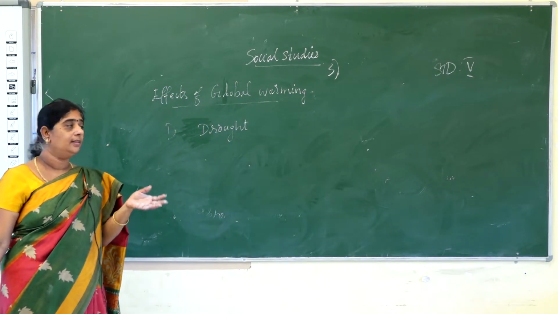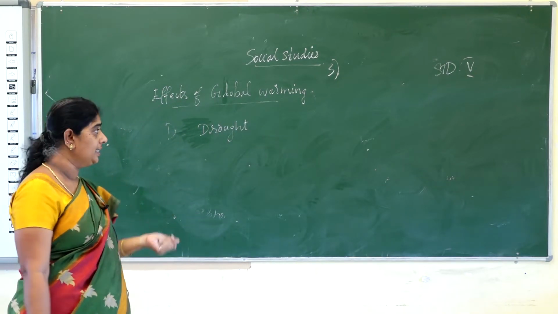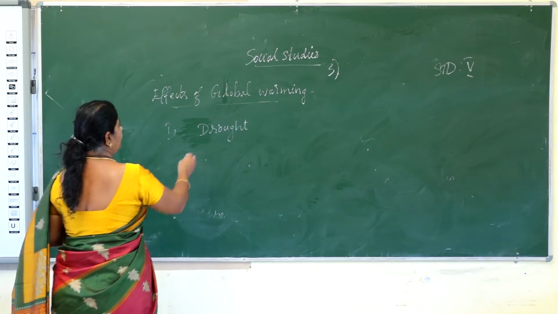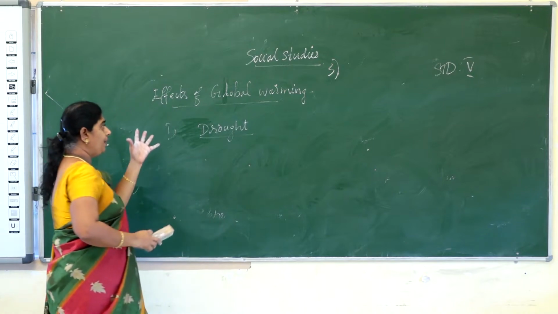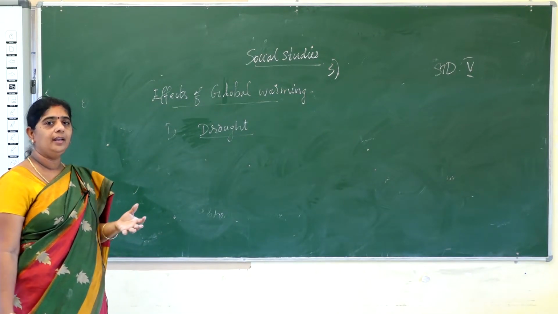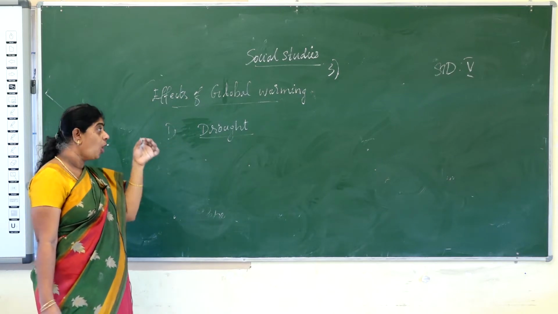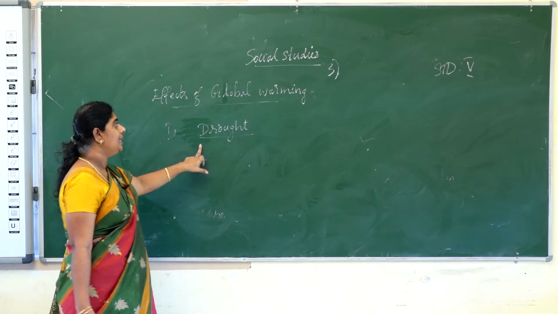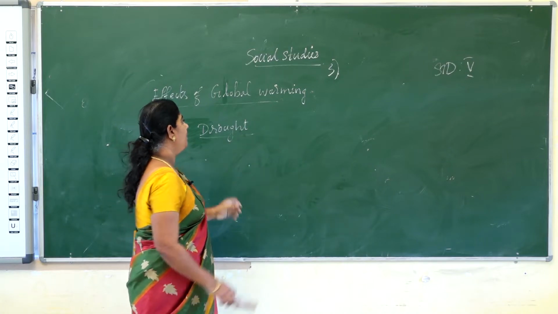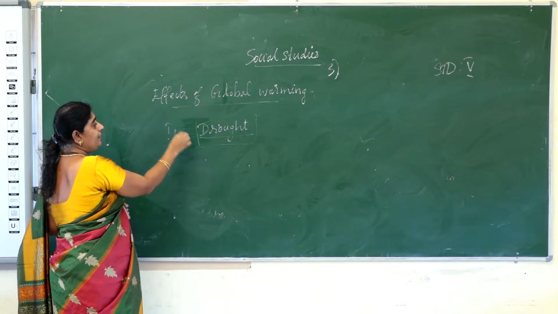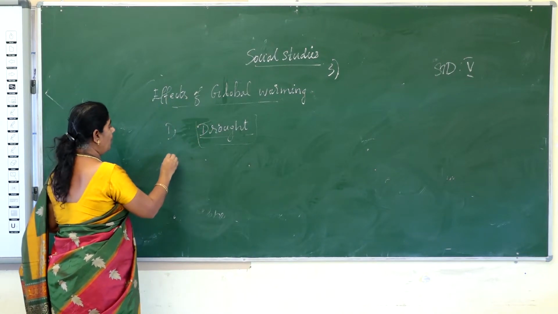Because of the rise in the temperature of the Earth's surface, it leads to extremely hot and dry conditions, drought. Because there is so much heat, we are not getting rainfall, which is why the Earth's surface gets hot and dry. That leads to drought. So it leads to droughts. This is one of the effects of global warming.